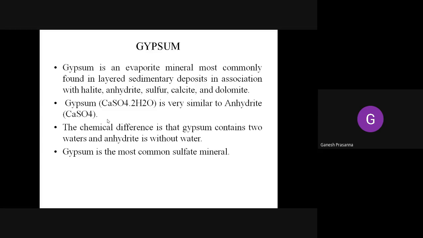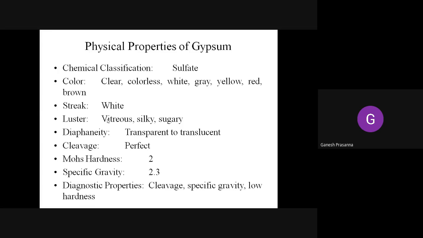Okay, so the difference is that gypsum contains two waters and anhydrite is without water. It is the most common sulfate mineral. Coming to the physical properties of gypsum, the chemical classification is again the class of sulfates, not the carbonates.